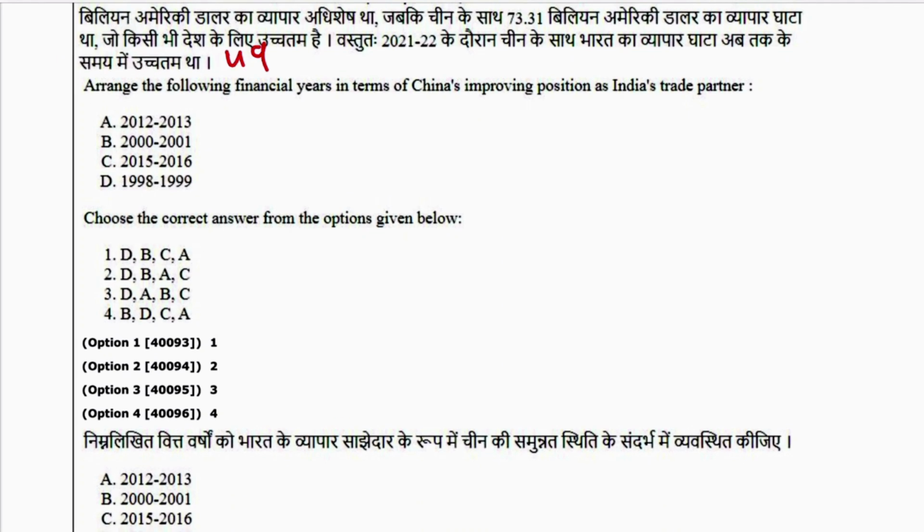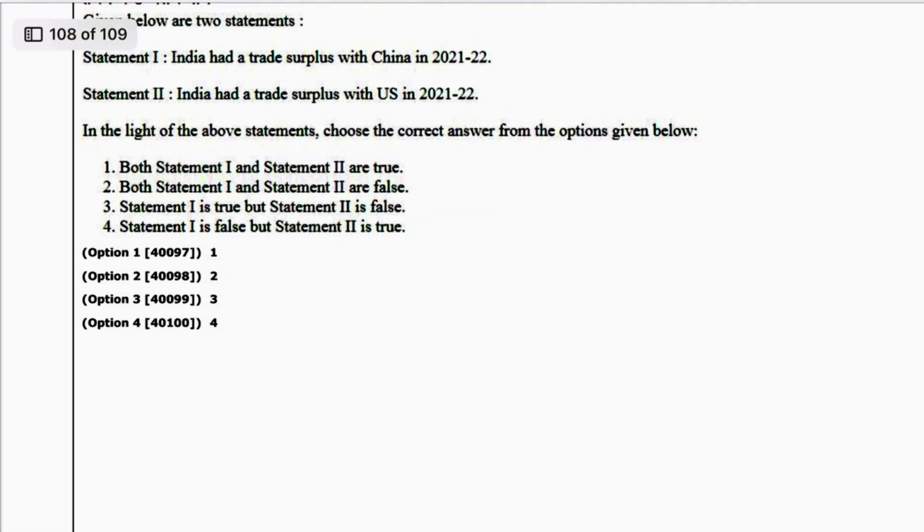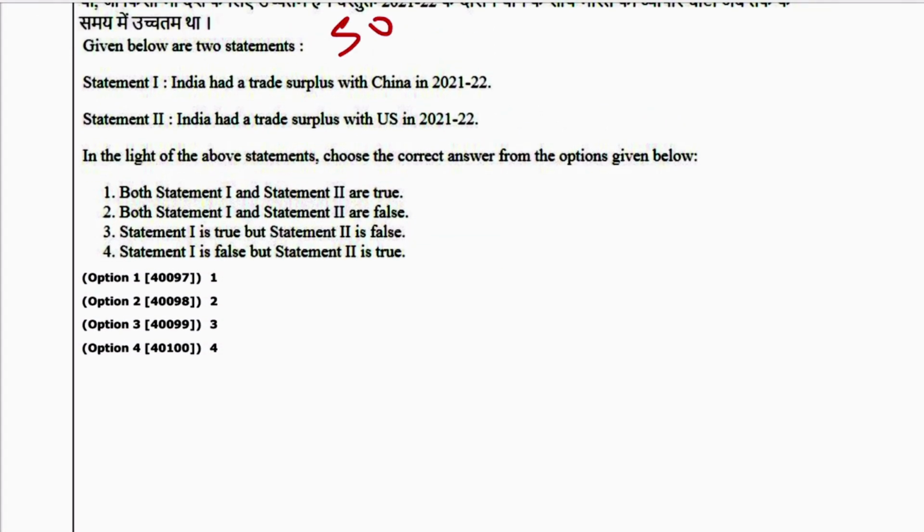This is 49. Arrange the following financial years in terms of China's improving position as trading partner. So 98, 99, then 2000, 2001, then 12, 13, then 15, 16. So DBAC, 2 is the answer. Next is 50. Two statements. Statement 1: India had trade surplus with China in 2021-22. No, this is wrong. India had a trade surplus with the US. This is true. So 1 is false and second is true.